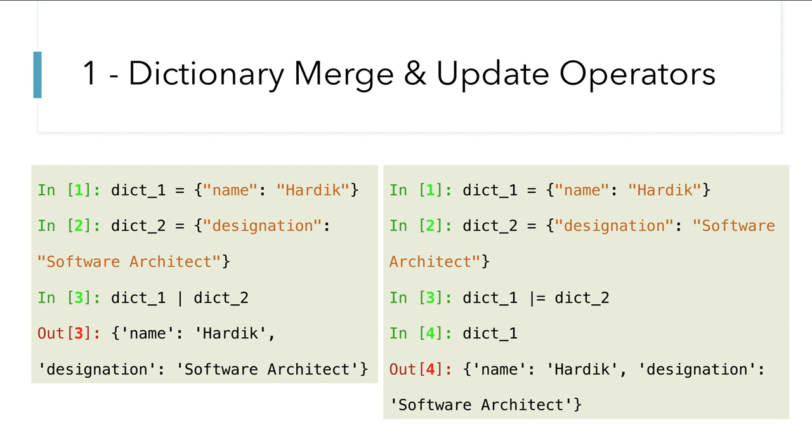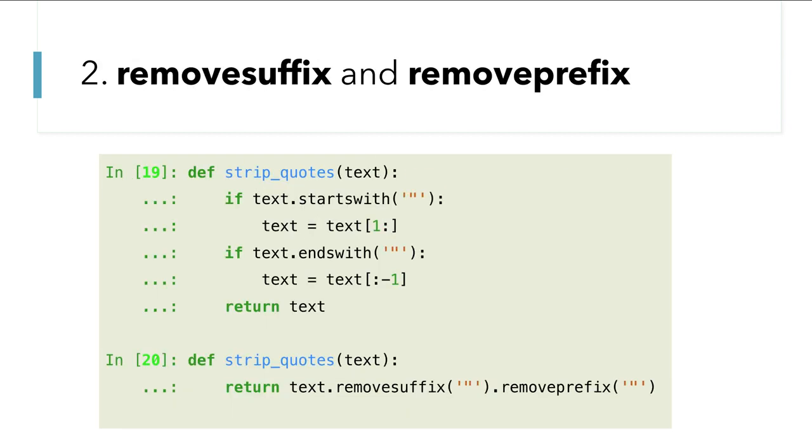Now let's go to the second point. Remove suffix and remove prefix. The string object has inbuilt methods remove suffix and remove prefix, where you can pass as the argument whatever prefix or suffix you want to remove from the string.